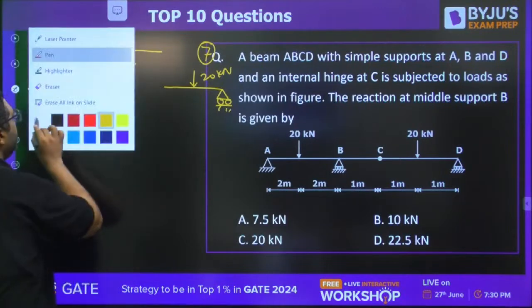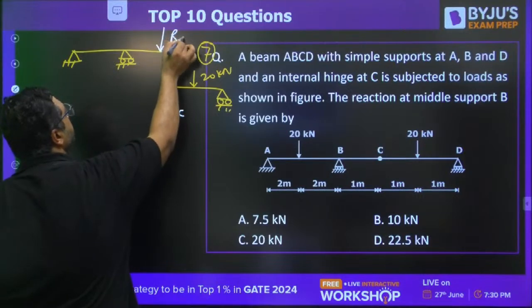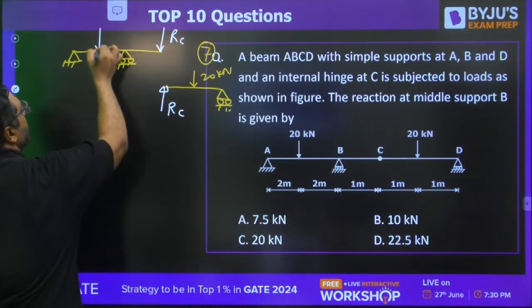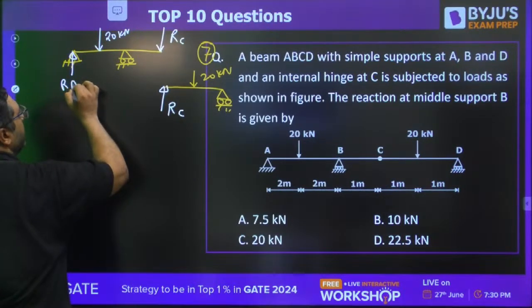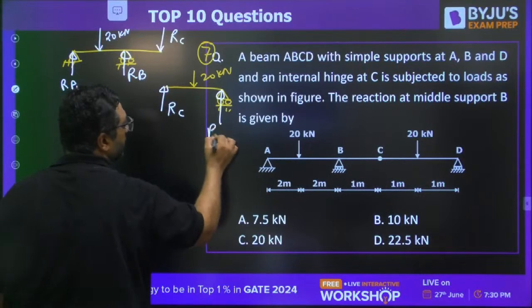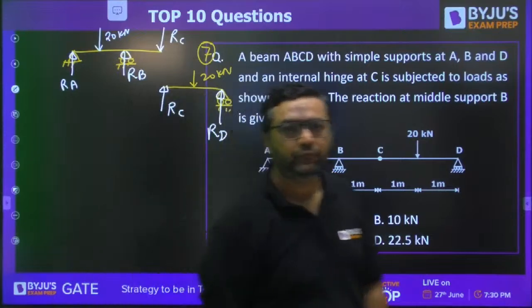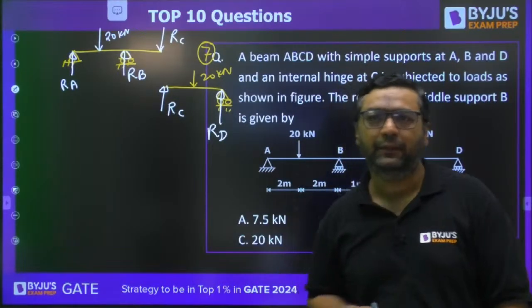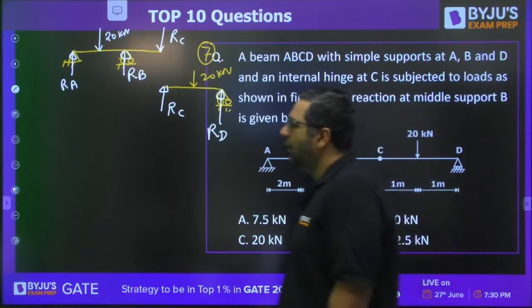You know that because of the internal hinge, here will be RC upward, here will be RC downward. And here we have 20 kilonewton. So these will be the support reactions RA, RB, RD. You need to find out the support reaction at B. Everyone, please try. I feel this is very easy.